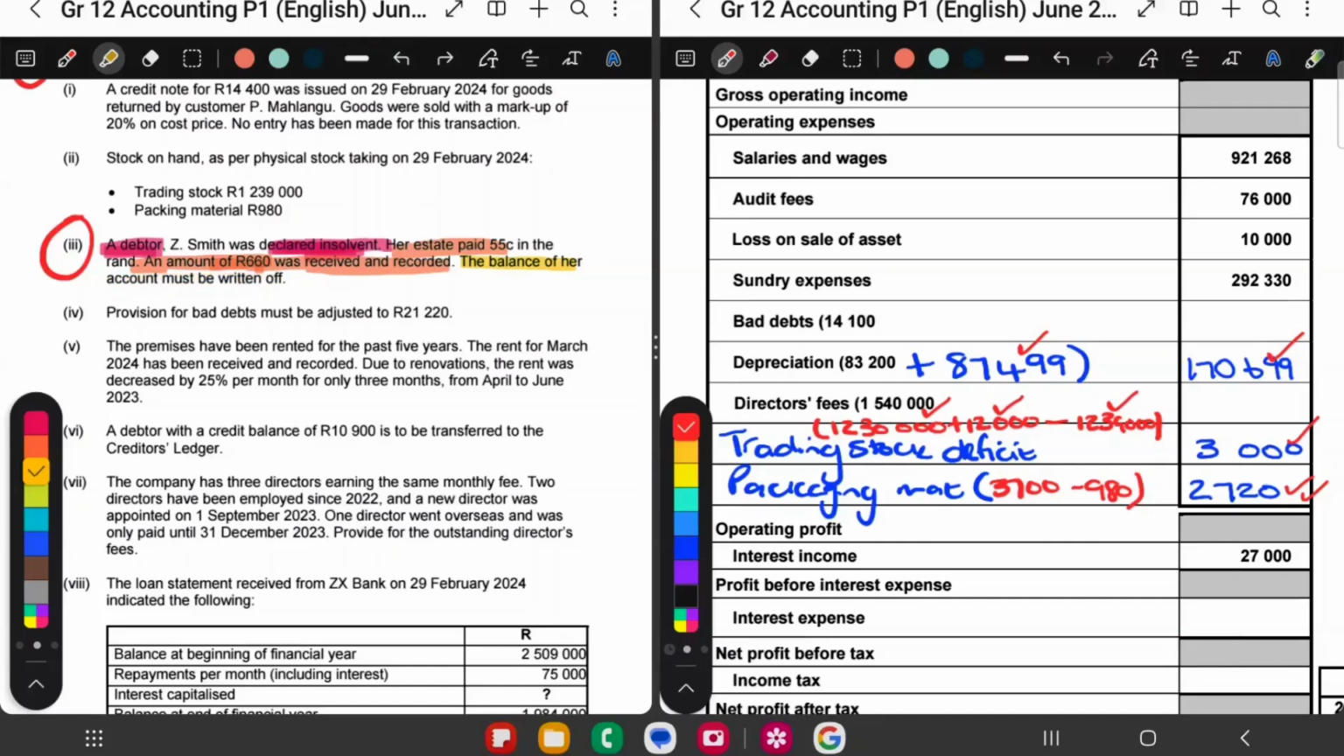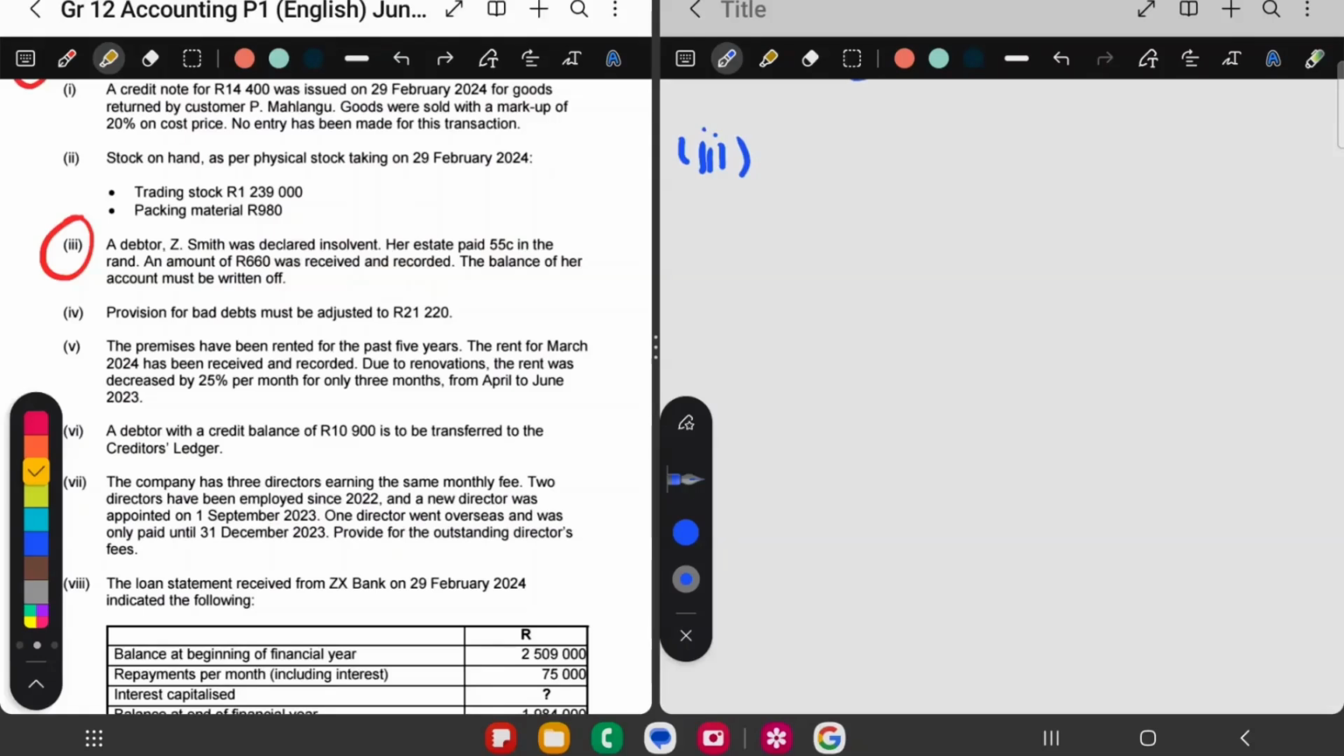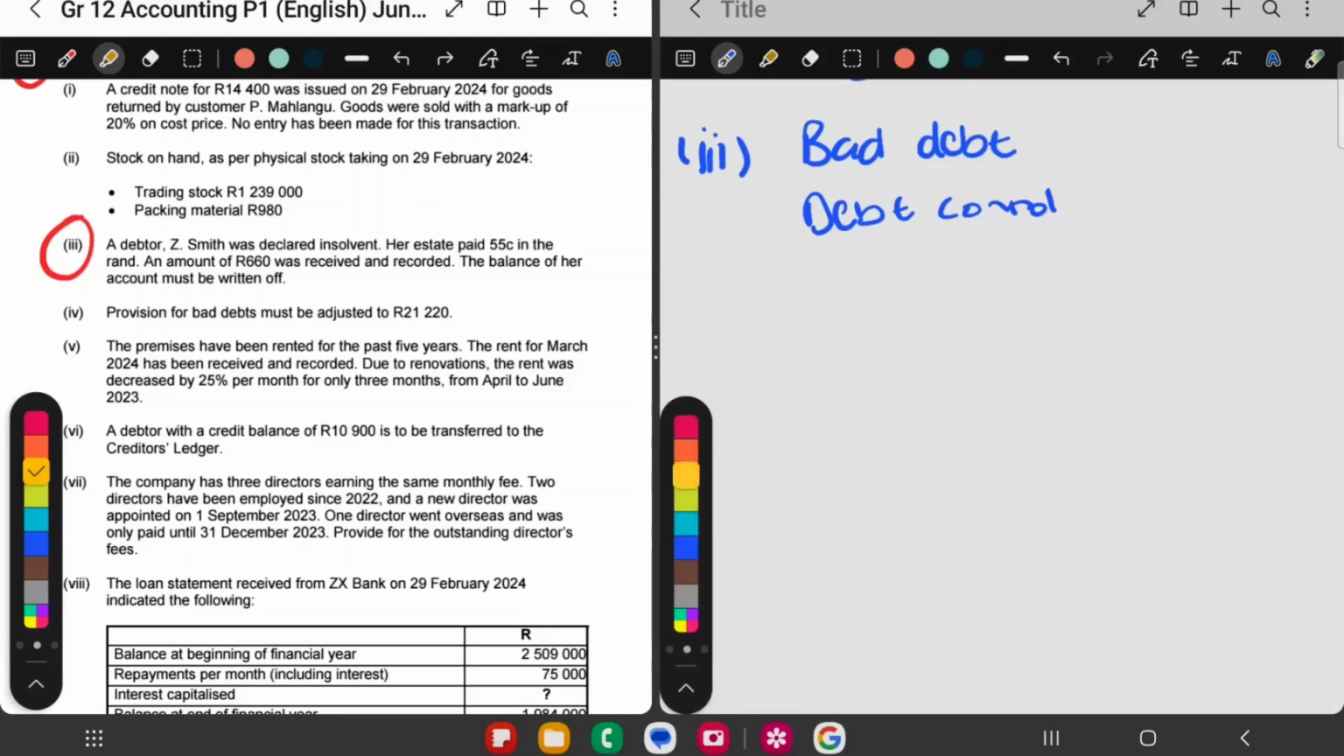Okay. So let's figure out this one. When a debtor is written off, we call this bad debt. So when a debtor is insolvent, there's 2 accounts involved, bad debt and debtors control. Bad debt is always a plus, né? And debtors control is a minus because the person will owe you less money since they're not going to pay you back. You will have more bad debt because people are not paying you. But now we need to figure out how much money we are writing off.